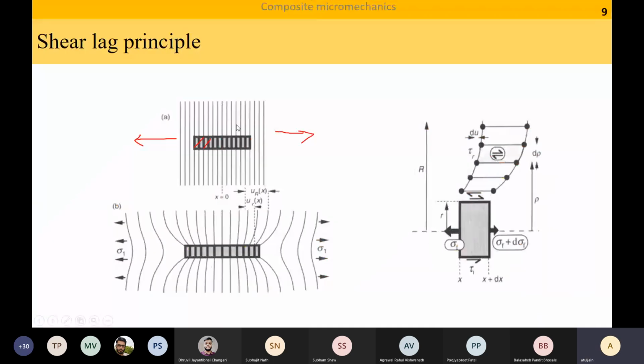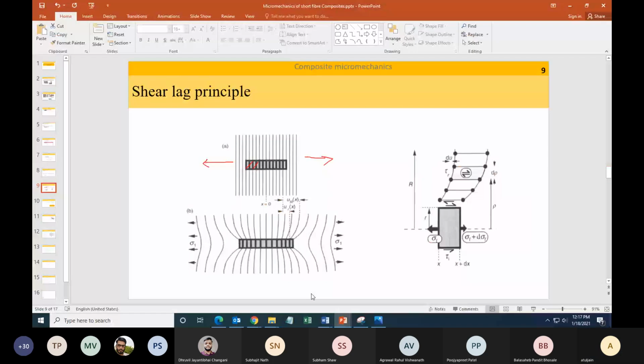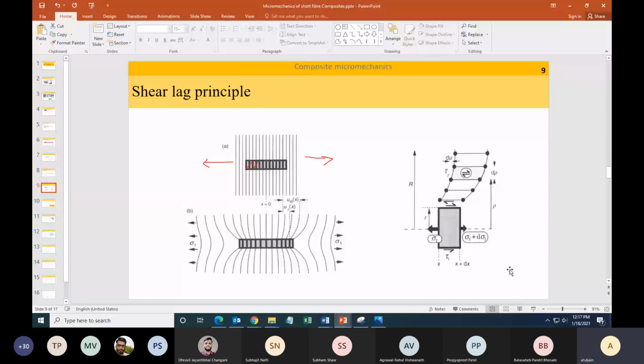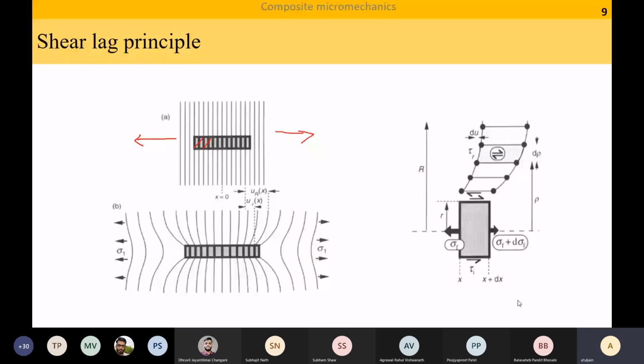So we were saying that I have a fiber and it is surrounded by matrix, and in the fiber and the matrix I am drawing straight lines. Okay. Now, and then I try to pull it. I want to visualize how the straight lines look.